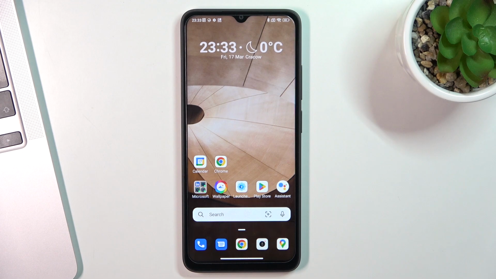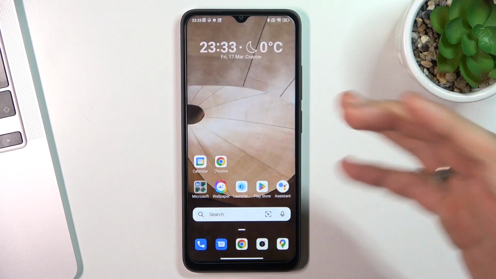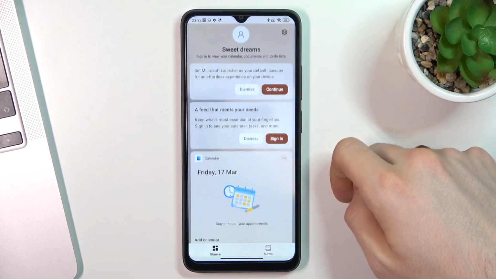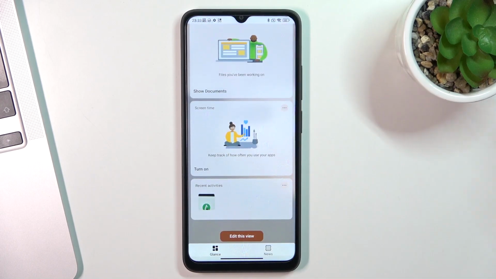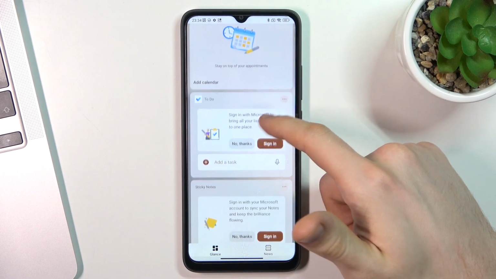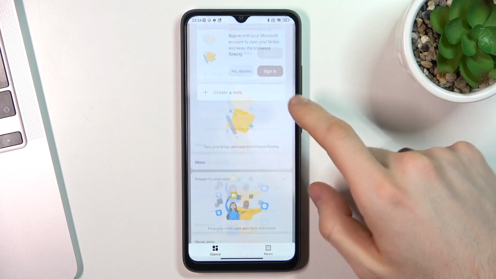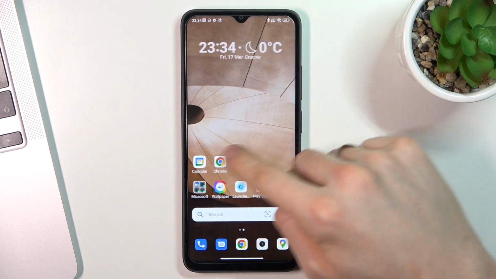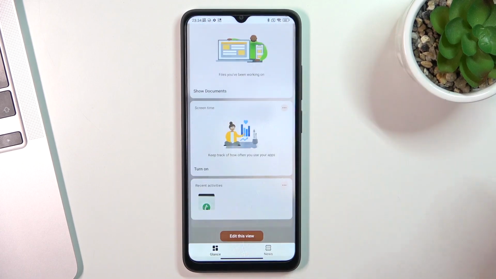For example, I need Microsoft Word right now, and I forgot what the name of this app is. So in these times, I really need Microsoft Launcher. So first, because here you have the Glance panel. In Glance, you can set up your widgets in the way you want. You can set up your favorite widgets here, and it's really handy because you don't need to swipe to find your widget, but all your widgets you have here.